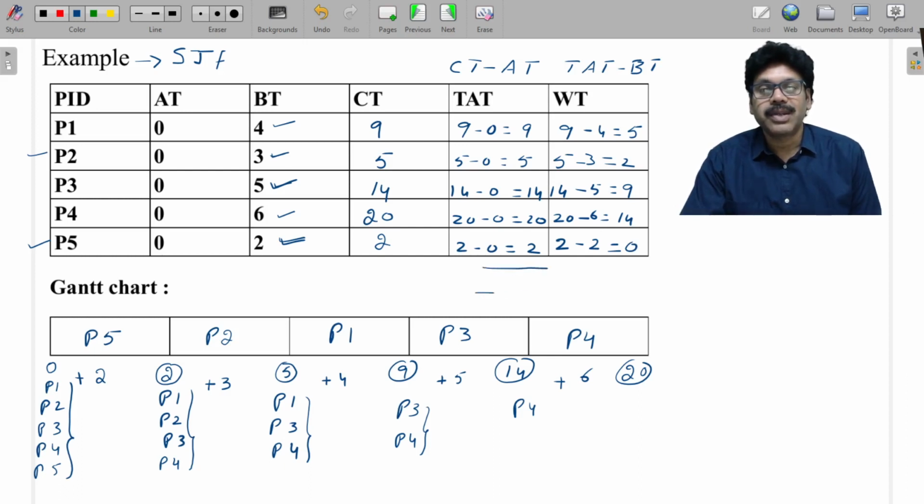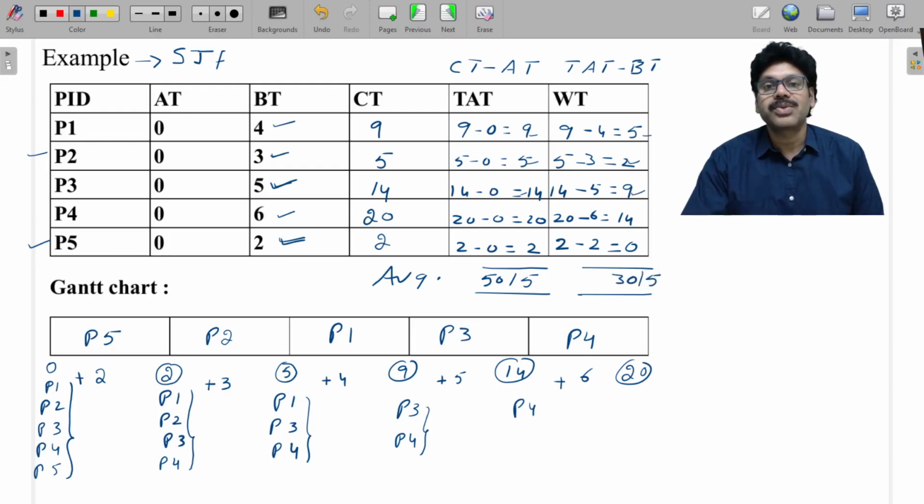Now you take the average among them by dividing by 5; we want the average turnaround time. In the same way, we also want the average waiting time. So 9 plus 5 is 14, plus 14 is 28, plus 20 is 48, plus 2 is 50, divided by 5. And for average waiting time: 5 plus 2 is 7, plus 9 is 16, plus 14 is 30, divided by 5. So this is how to solve shortest job first.